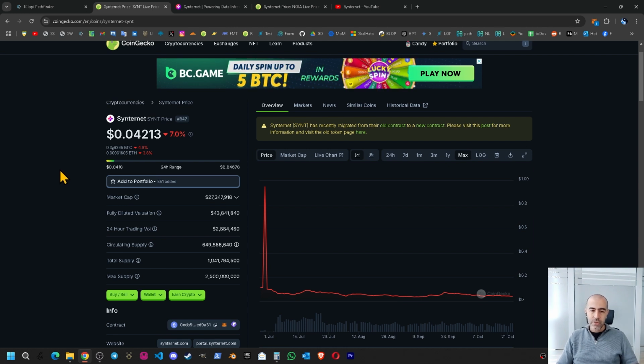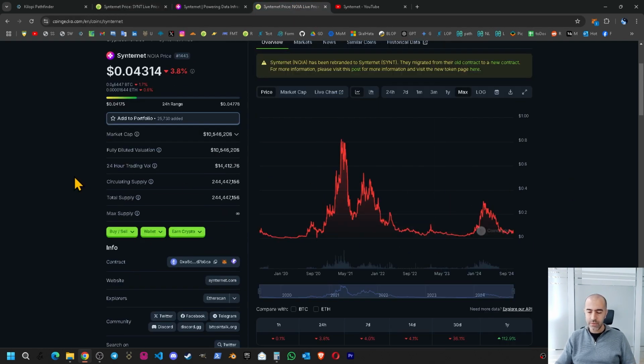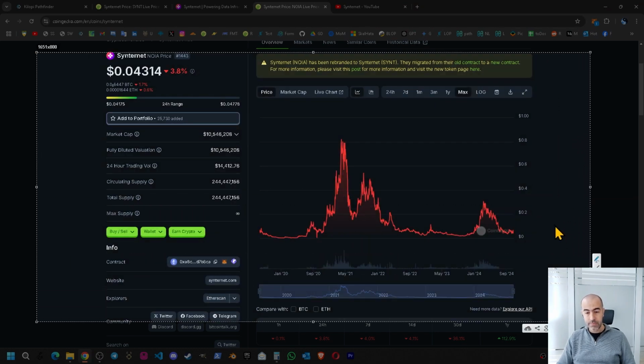So let's now try to analyze it price-wise. For price, we need to come to this page, the alt page, because we can see the history of the chart. If a bull market hits, the price will jump at some point, of course, and then it will go down again. If the bull market continues for a long time, there may be a second jump, a third jump, but eventually, when the bear market arrives, of course, the price will drop.